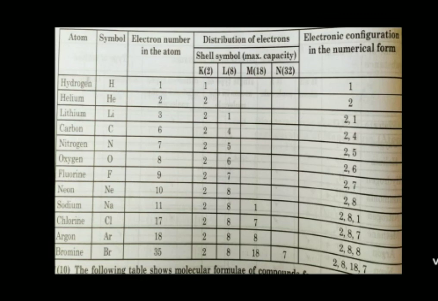Bromine, Br symbol. Total number of electrons present in the atom is 35. So 2 in first shell, 8 in second shell, 18 in third shell and remaining 7 electrons are in fourth shell. So this is how the electronic configuration of different elements' atoms is shown in this table.